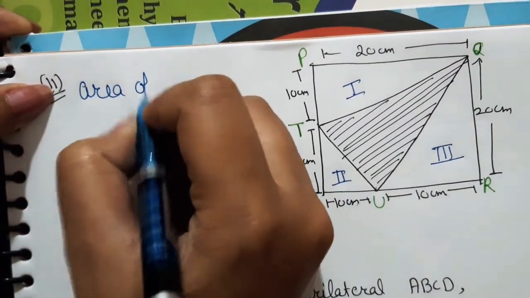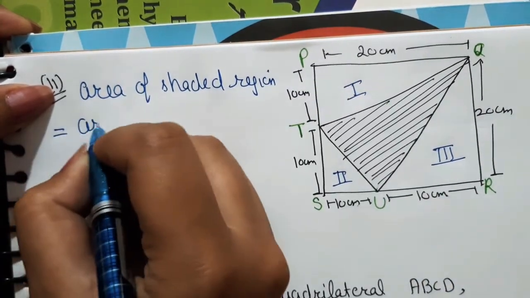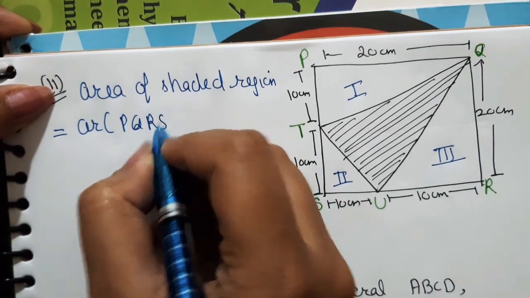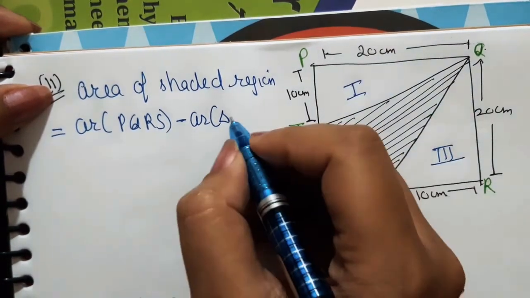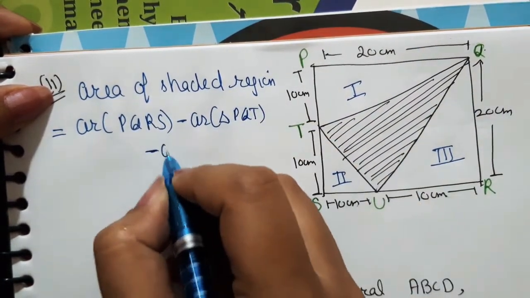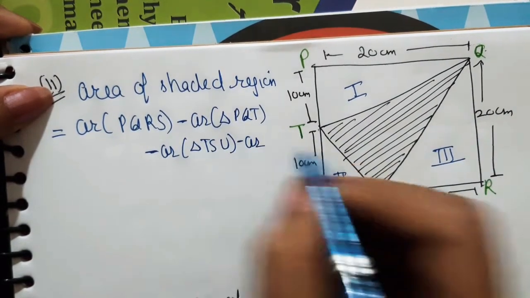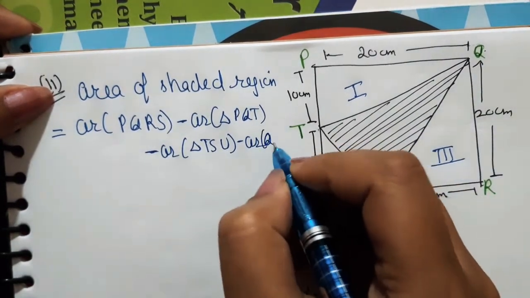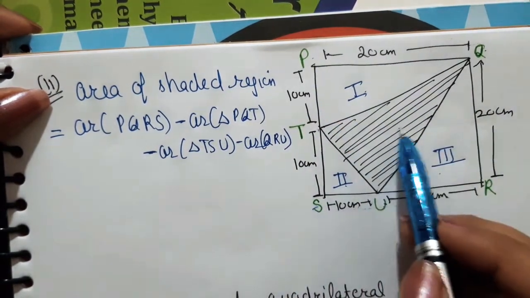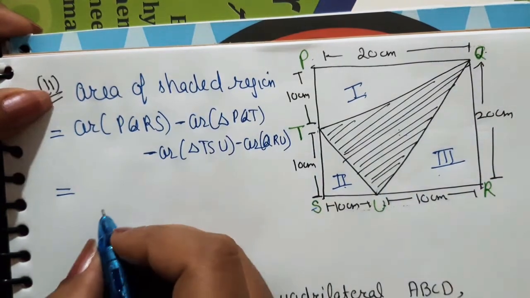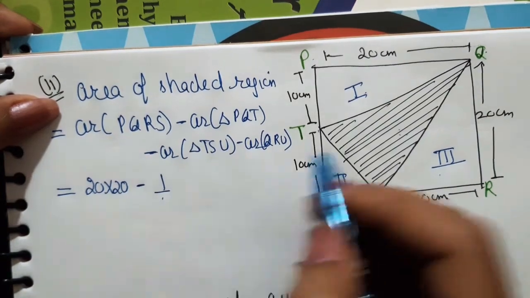So the area of the shaded region is equal to the area of PQRS, this complete square, minus the area of triangle PQT, minus the area of triangle TSU, minus the area of triangle QRU. Okay. If you subtract the area of these three triangles from the complete square, you will get the area of the shaded region. So the area of PQRS is a square, that is 20 into 20, side multiplied by side,